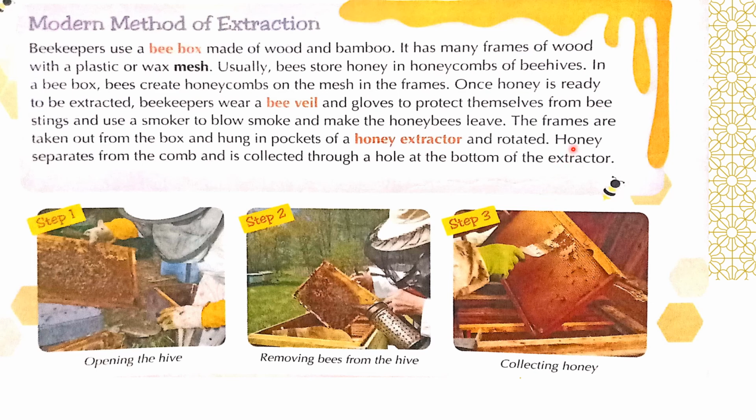So again I will read it for you. Honey separates from the comb and is collected through a hole at the bottom of the extractor. So this has a hole, and they separate the honey from the comb, and like this they collect the honey. Got it, children? Yes.